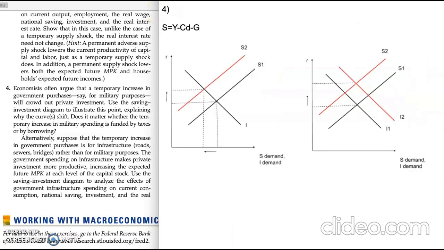Let's take a look at another case where our spending is for infrastructure. So the marginal product of capital rises, so investment increases, which leads to a shift of the investment curve to the right.